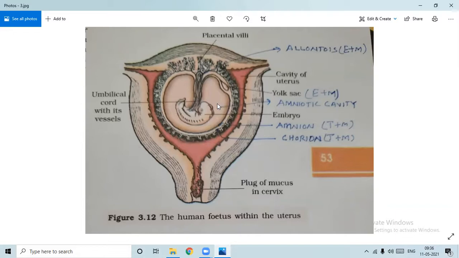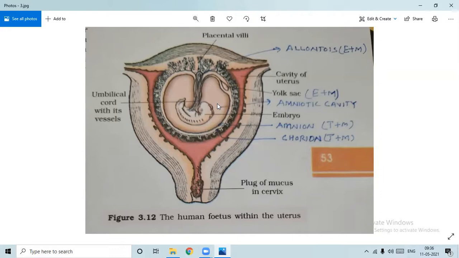This chorion and amnion, both these are formed from the mesoderm plus trophoblast, right? Allantois and the yolk sac are formed from mesoderm plus endoderm. I told you that there are the three germ layers, ectoderm, mesoderm, and endoderm, right? So these are formed. Clear?